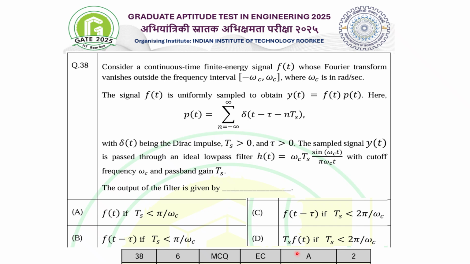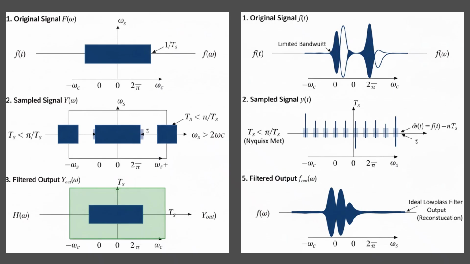As per the answer key provided by IIT Roorkee, the first answer is correct, that is option A: f(t) if Ts is less than pi by omega c. So let's see how to solve. Here is your original signal, that is the message signal.